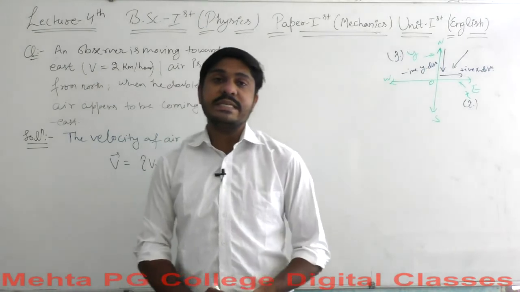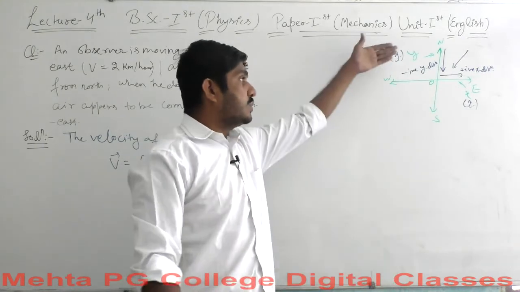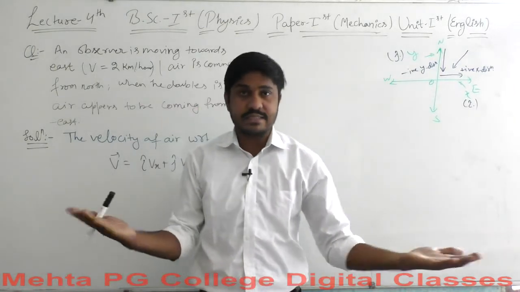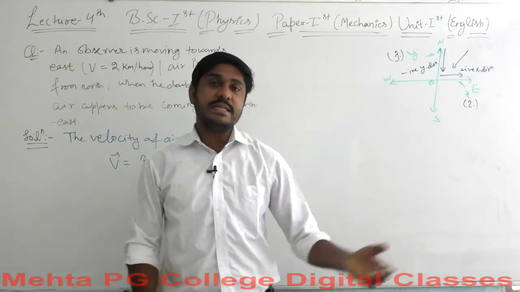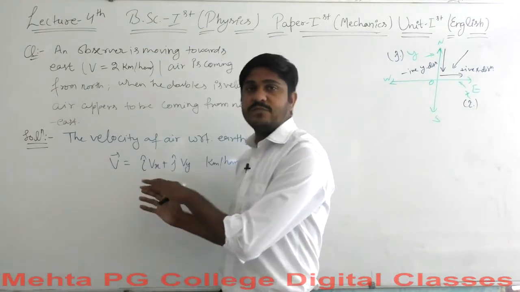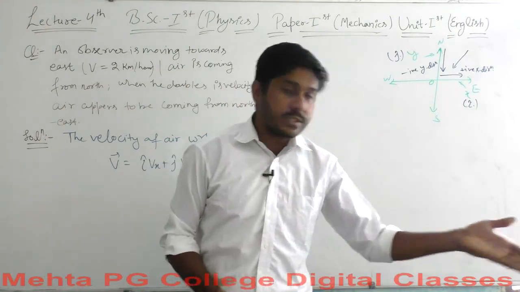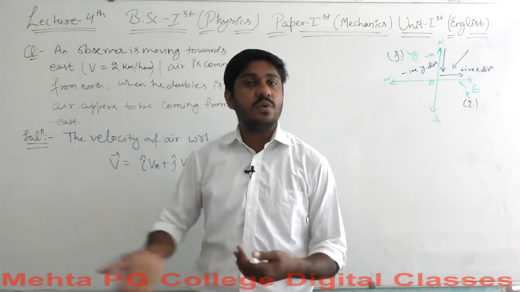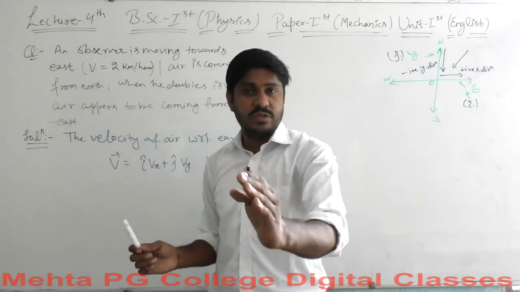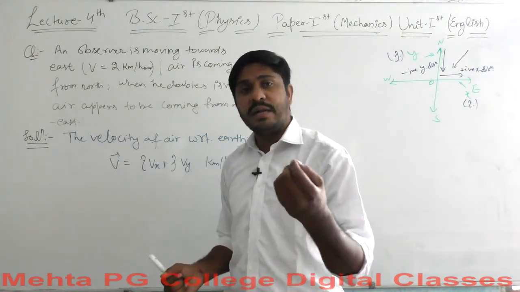Because every time you consider air flow, the air flow is always in the horizontal plane, not the vertical. You consider yourself in the horizon. This has a horizontal position, and these two axes represent the horizontal displacements. Air is flowing in this direction from the board towards you. So this is the positive east direction, this is the negative east or west direction, and this is the positive north direction coming to you, and the negative north direction, because it is coming from the north towards the south. So it is following the negative north direction.